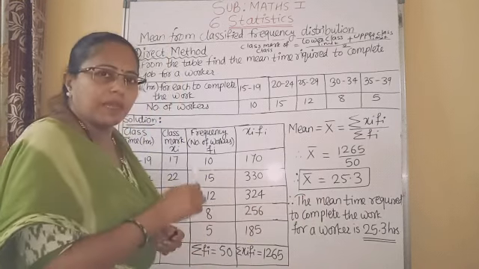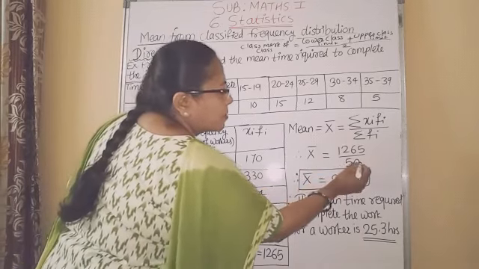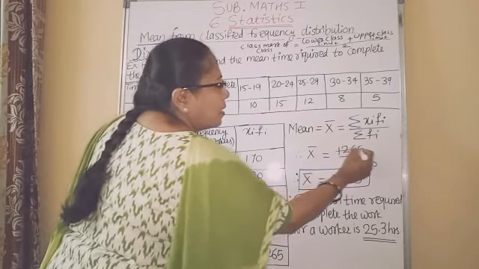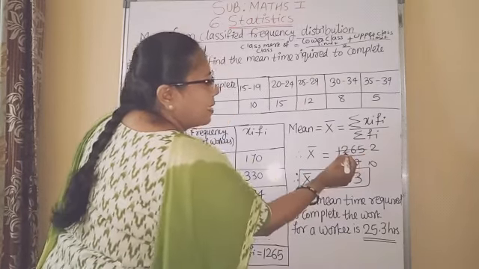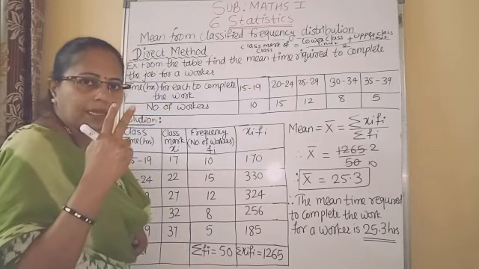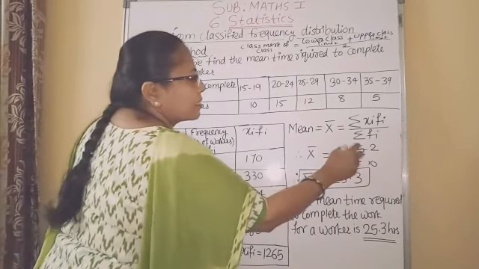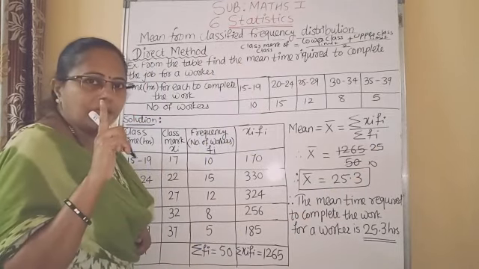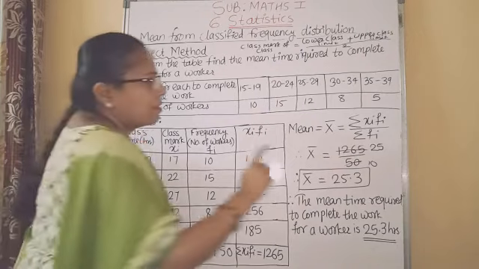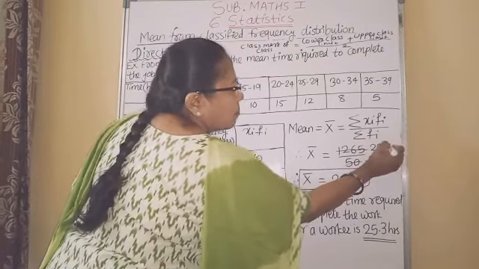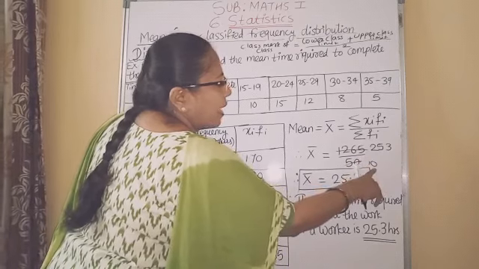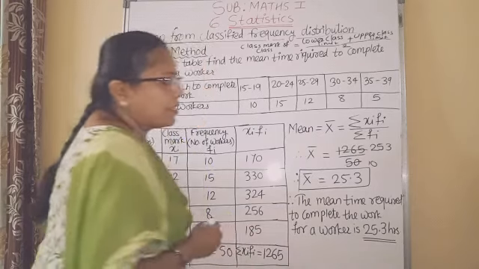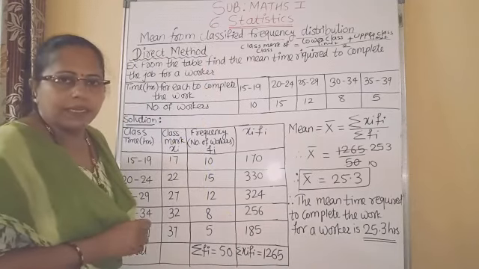See, you can divide by 5 first. Divide this by 5 first. So here you will get 10. 5 10s are 50. And here 5 2s are 10. 12 minus 10, remainder is 2. Carry 6. So 5 5s are 25. So 26 minus 25, remainder is 1. Carry 5. So 5 3s are 50. So 253 divided by 10. So write in decimal form 25.3. This way you can divide and find the answer.